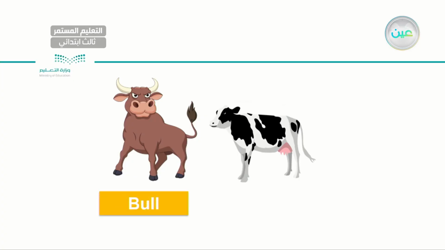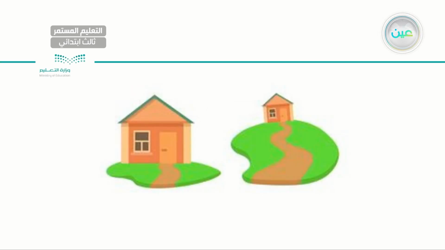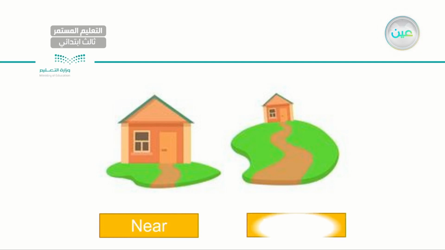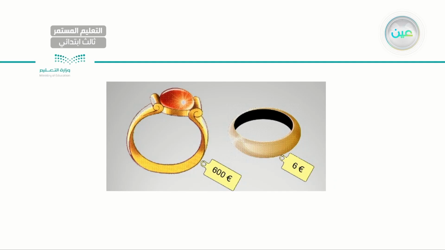While here I have a bull and I have a cow. Okay, same breed but different gender, bull and a cow. While here I have near, this house is near. The other one is far away. Again, these are opposite words.